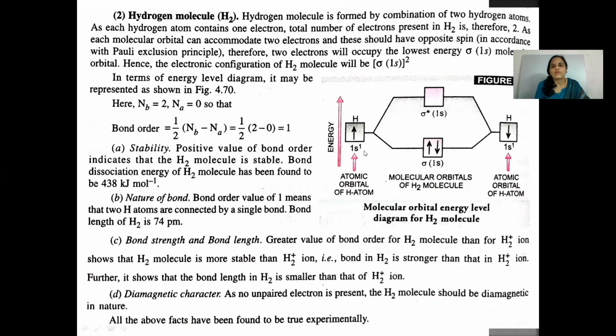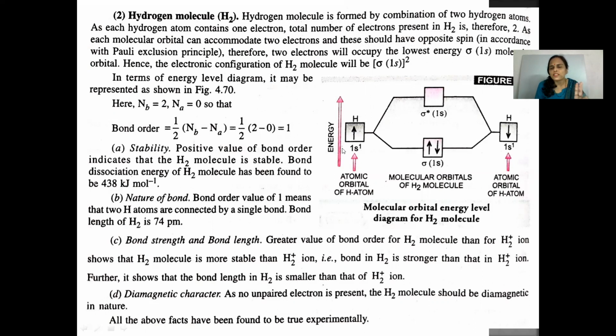We know the atomic number of hydrogen is 1. Two hydrogen atoms combine together to form a hydrogen molecule, and a hydrogen atom has an electronic configuration of 1s1. So two hydrogen atoms combine with one another, 1s1 and 1s1, and the total number of electrons to be accommodated in molecular orbitals is 2. In terms of the energy level diagram, we will draw the diagram in this way.